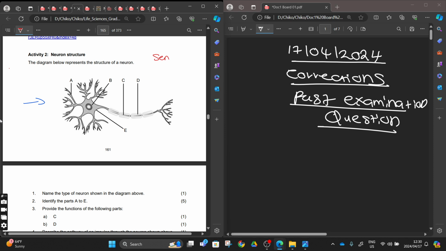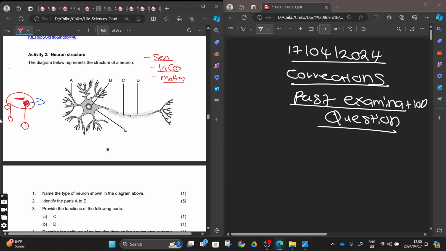We have the sensory neuron, then the interneuron or connector, and also the motor neuron, right? So you also have to be able to identify these three types of neuron. You will see the sensory neuron has the receptor, passing it to the interneuron, and the interneuron brings this to a motor neuron. The difference between the motor neuron and the sensory neuron is that in the sensory neuron the cell body is protruding outside, while in the motor neuron the cell body is inside, whatever is happening inside the central nervous system.